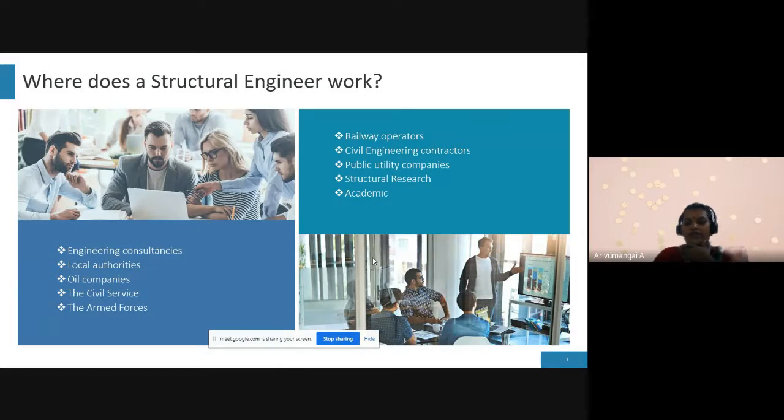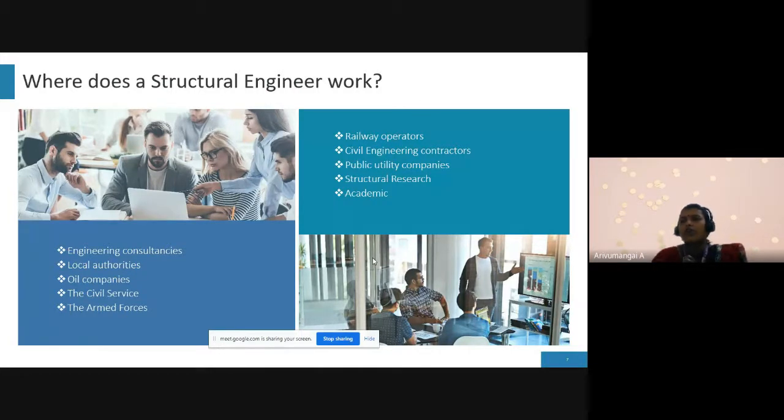Next one, civil services. We all know the civil services examinations. And next one is railway operators. What is the railway operator's role? There are separate civil engineers as design engineers for steel and concrete. For railways we have to design the pillars and sleepers, all those things.